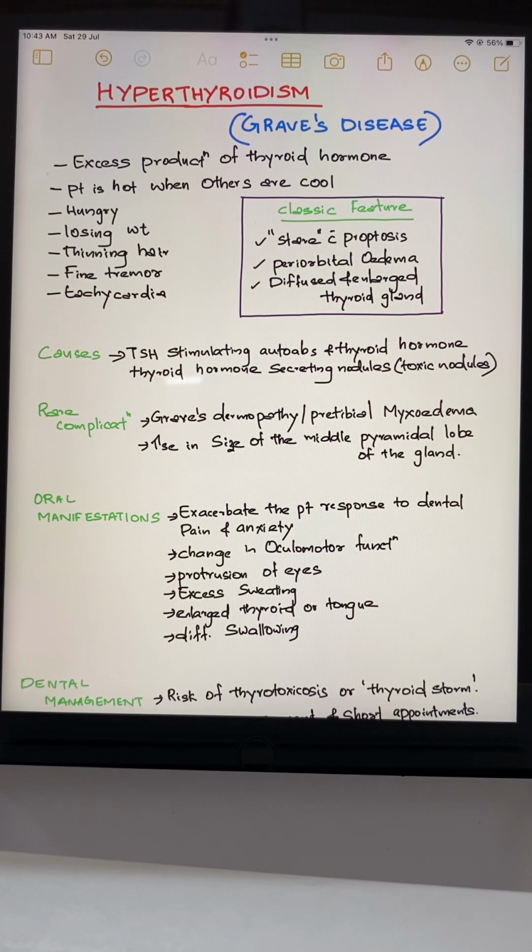And the other symptom is they will be hungry and eating all the time, but they lose weight. Then thinning of hair, fine tremor, tachycardia, these are all symptoms of hyperthyroidism. Then one of the classic features of hyperthyroidism is the stare with the proptosis. This is caused by deposition of glycosaminoglycans in orbital musculature. Then the other feature is that they may often have periorbital edema. Then the thyroid gland is diffusely enlarged and smooth. These are all the major symptoms of hyperthyroidism.